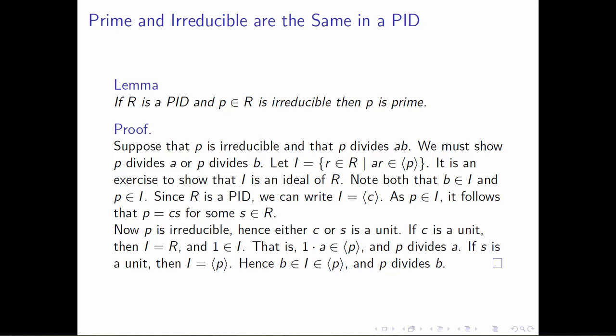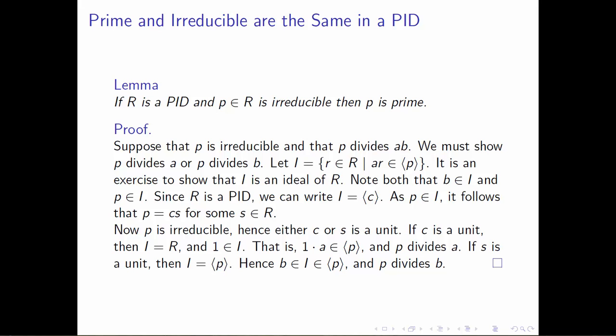Now here I want to use the fact that this domain happens to be a principal ideal domain. So I want to take this thing that's I, which we've now shown via our exercise is an ideal, and we can write it as the ideal generated by some element C. Since we've noted that P belongs to this ideal I, it follows that we can write P as a multiple of C. That's what it means for P to belong to I and for I to be the ideal generated by C. So P is equal to C times S for some S in our domain R.